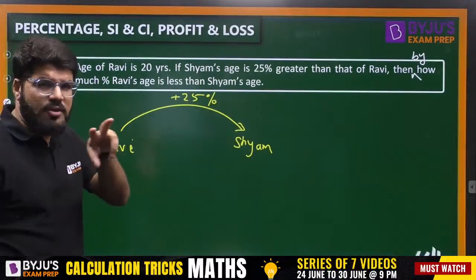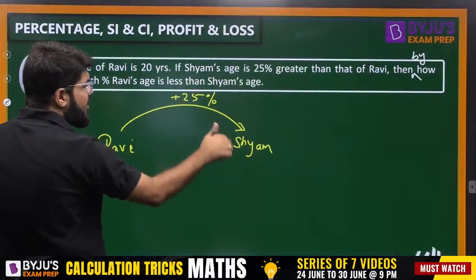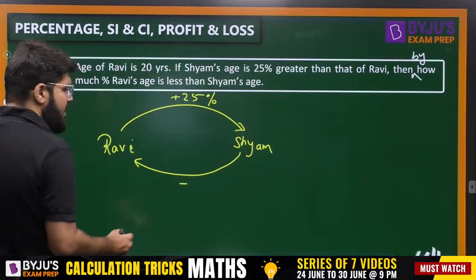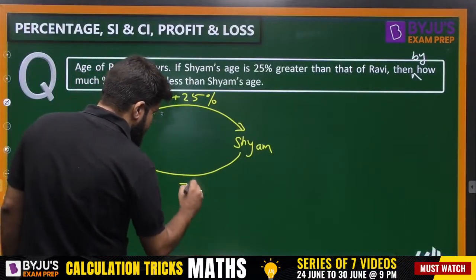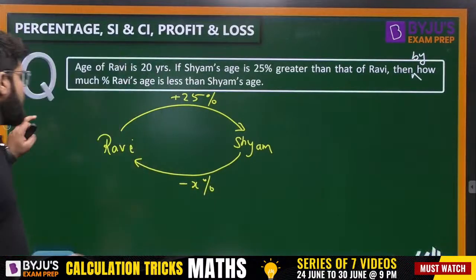So see, there are two methods of solving it. Shyam's age is greater than Ravi's age. So Ravi's age is less than Shyam's age by how much? Here it will be a decrement. Here it will be some minus x percent. So there are two methods of solving it.